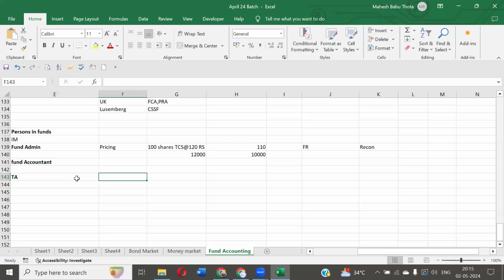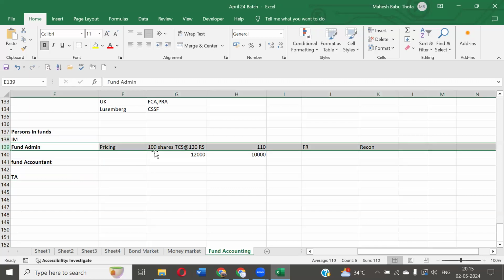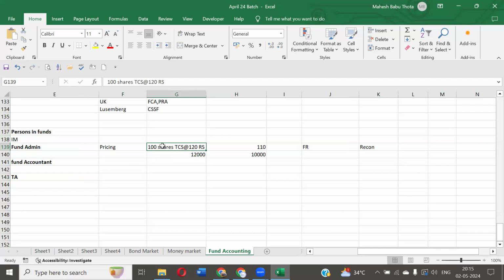Who is this TA again? Transfer agent. We spoke about subscription and redemptions. Who is going to account these activities? The fund administrator will be taking care of fund subscriptions and redemptions. How many shares are subscribed? How many shares are redeemed? All these activities will be handled by the fund administrator, right? But whenever there are subscriptions and redemptions in the fund, there should be a transfer of shares from one person to another person, right?